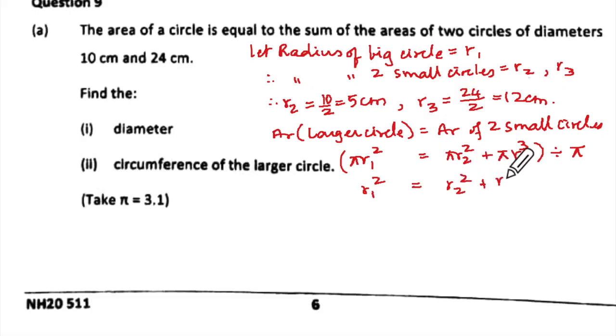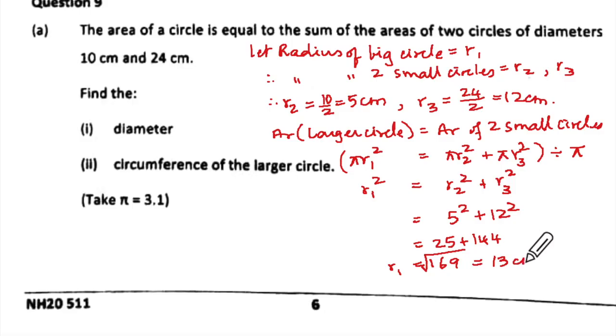Plus R3 square. Oh, see what I did over here. Did you see what I did here? I got carried away. Did you see that? So you have to double check what you write. So R2 is 5 square plus this is 12 square, which means it is 25 plus 144, which is 169. So R1 is root of that, and it will be what? 13 centimeter.